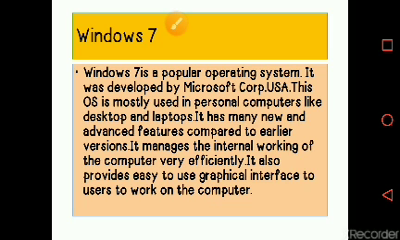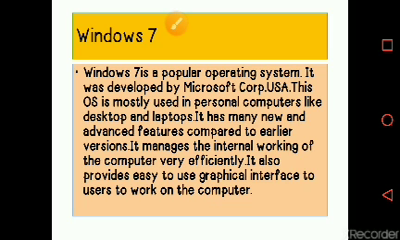And it has many new and advanced features as compared to earlier versions of Windows. Earlier versions of Windows are Windows XP, Windows 2000 and Windows 98. These are much older versions of the Windows operating system. They do not have too many features, but Windows 7 has very new and advanced features that make our work very easy.